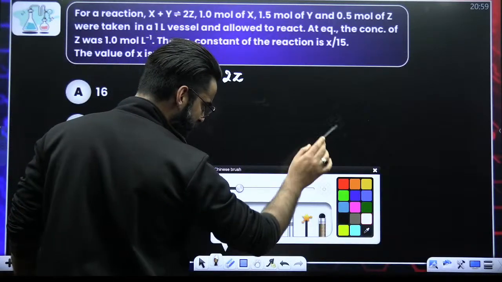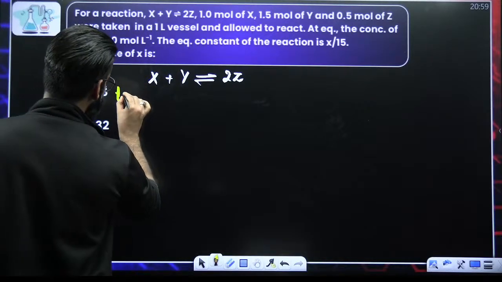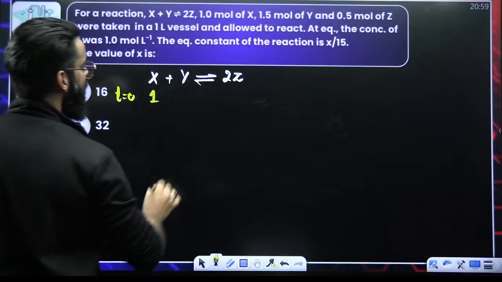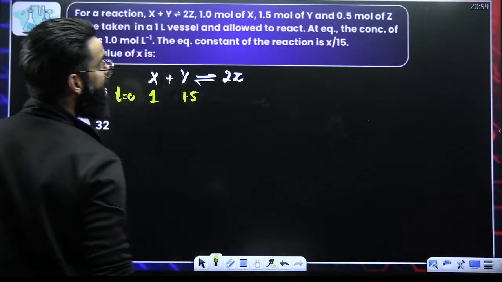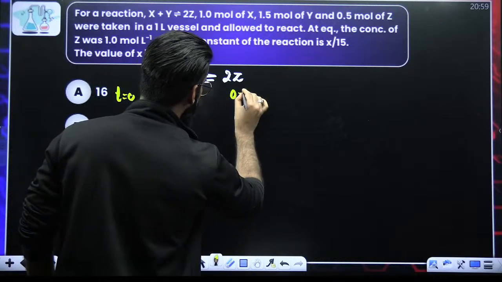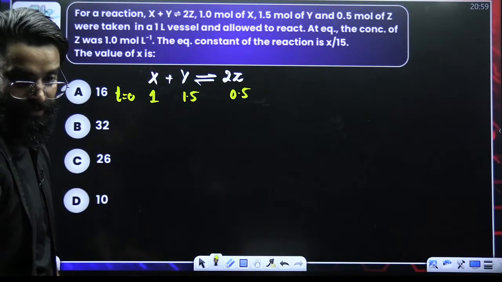Now, as far as this particular question is concerned, if you look carefully, initially at time t equal to 0, I'm starting with 1 mole of X, 1.5 moles of Y. And already in the container, 0.5 moles of Z were there before the start of the reaction itself.